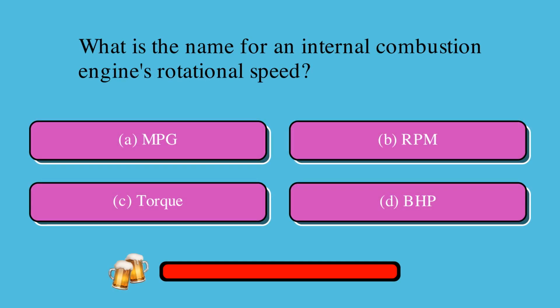What is the name for an internal combustion engine's rotational speed? Is it A, mpg, B, rpm, C, torque, or D, bhp?